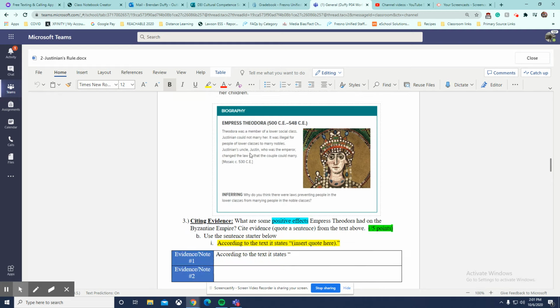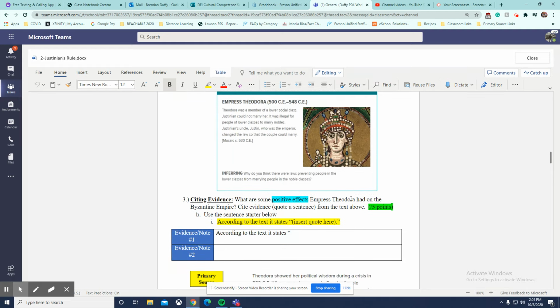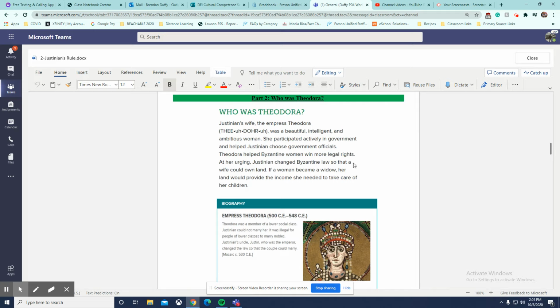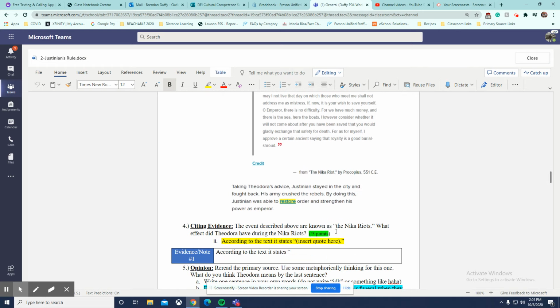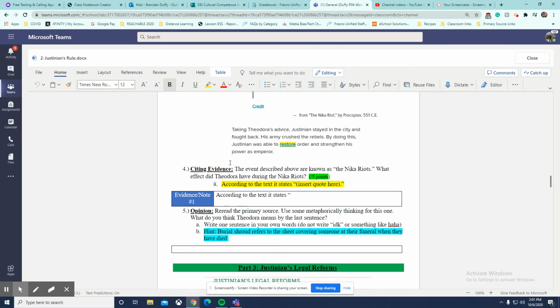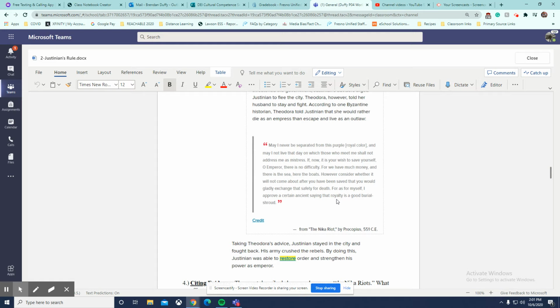Next, you're going to read about Theodora, his wife. You're looking at some positive effects that she had on the Byzantine Empire. She pushed for some law reforms that you will read about, very important. Next is some more information about her. It's focused on this event called the Nika riots, which were riots in the capital of Constantinople that almost damaged the empire and drove Justinian out. Really important. Little speech here from Theodora, basically convincing the men to stay by saying this line, "As for myself, I approve of certain ancient sayings that royalty is a good burial shroud."